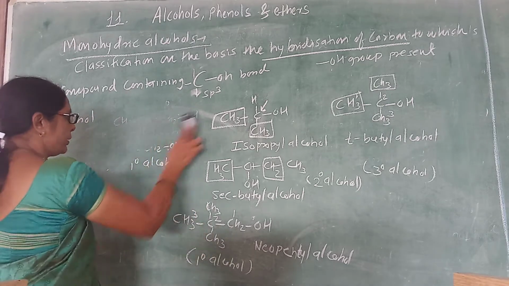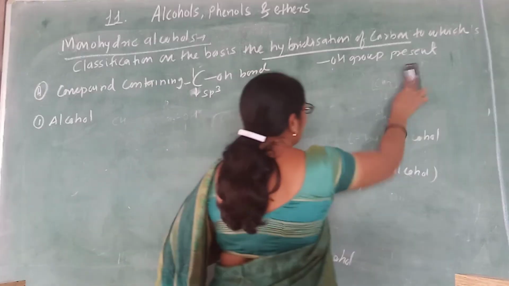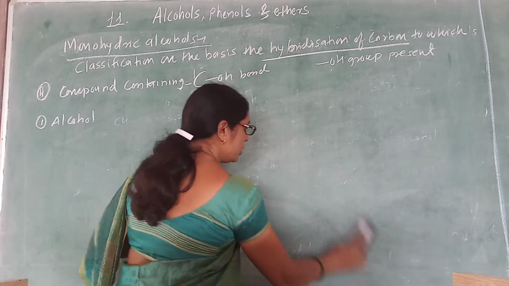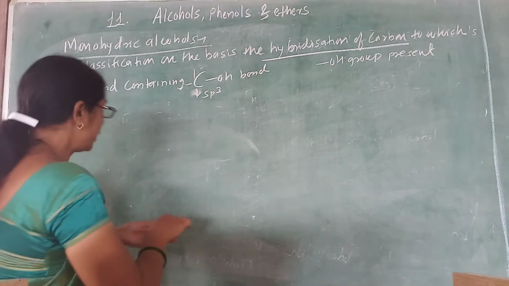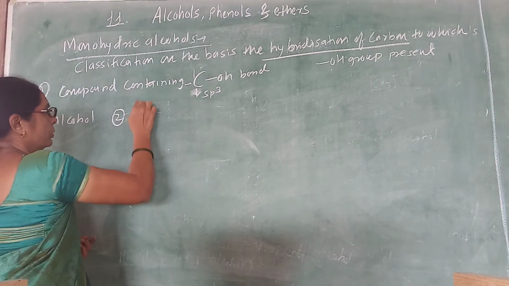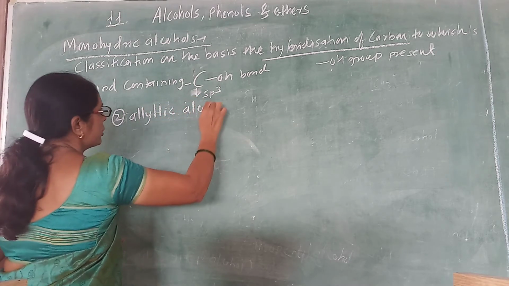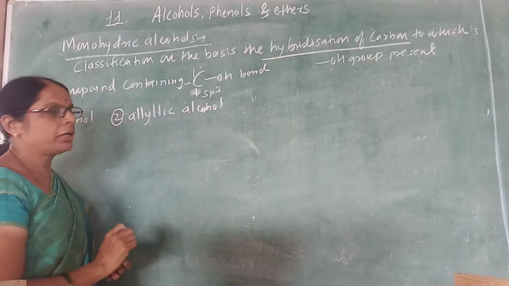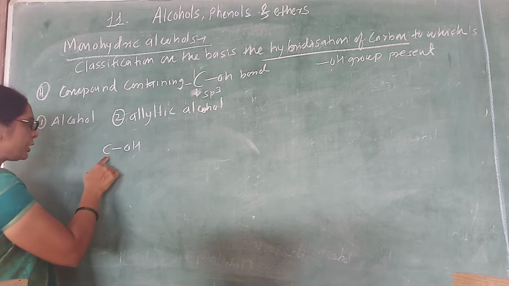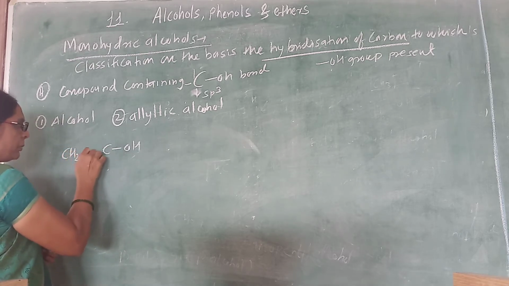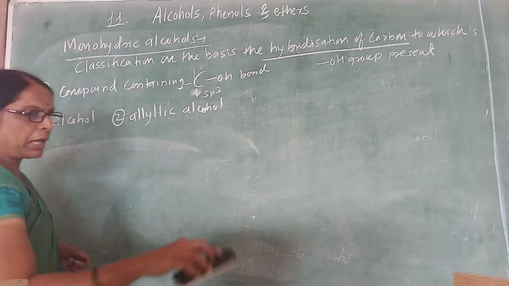Now the second example we can consider is the allylic alcohol. Allylic alcohol is also a class of compound. The first is alcohol, the second is allylic alcohol. In the halogen chapter we also considered this. So what is the condition of the allylic? We know the condition of the allylic. If the hydroxy group is attached to a carbon, that carbon is sp3 hybridized, but the next carbon is a double bond, then we can see it as an allylic alcohol.